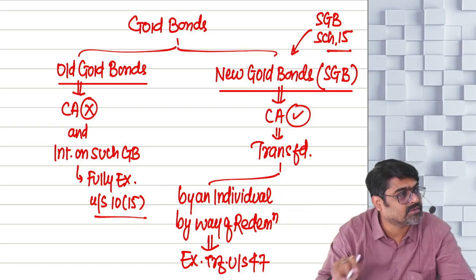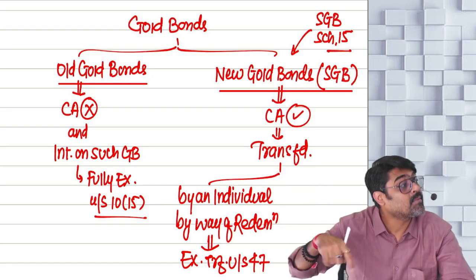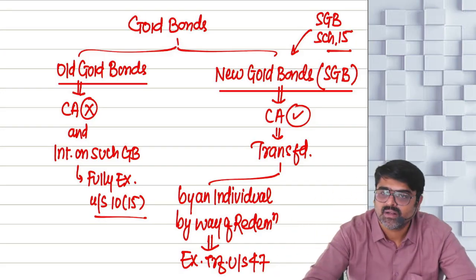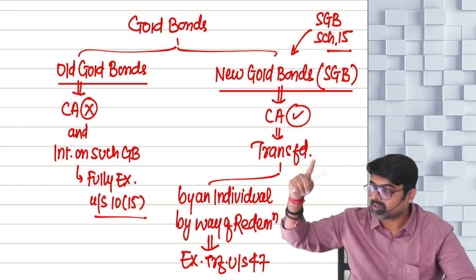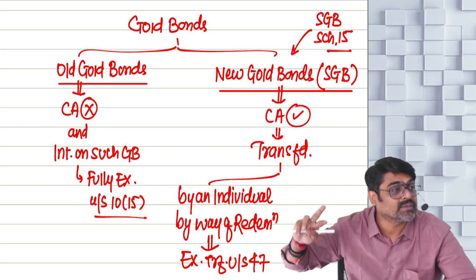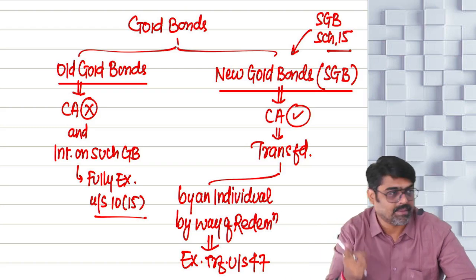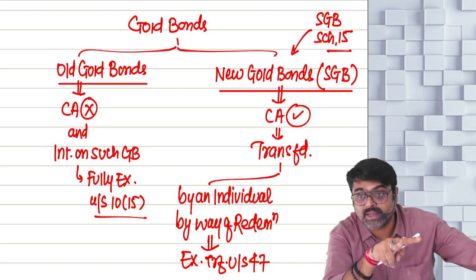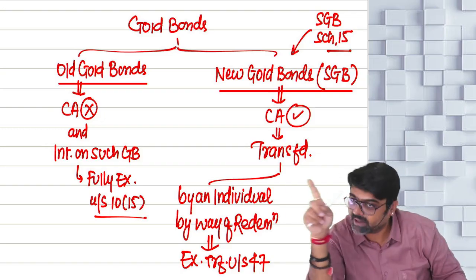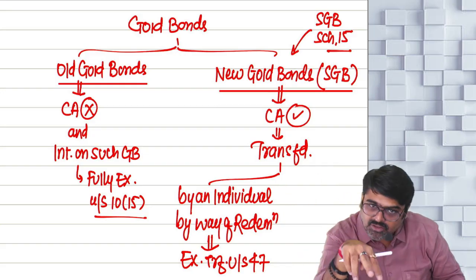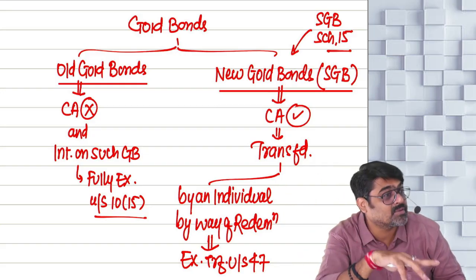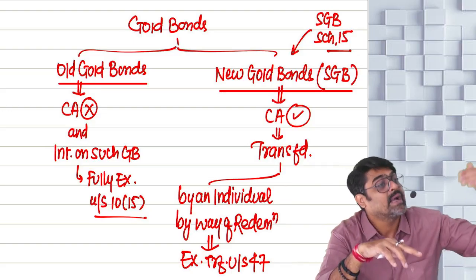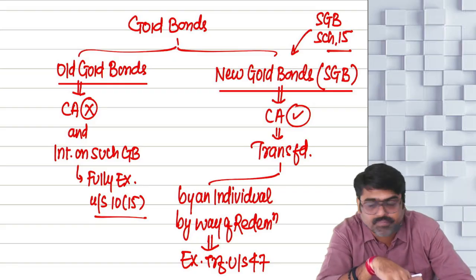Still it will not be taxable, because that transfer at the time of maturity itself is treated as an exempt transfer under section 47. So the capital asset is there, but a taxable transfer is not happening. The capital asset should be there and the taxable transfer should be there. Only then will profit and gain be calculated and be taxable. Here the capital asset is there, but the transfer is not a taxable transfer. The transfer is an exempt transfer. Hence, the profit or gain will not be calculated and no capital gain will be taxable.